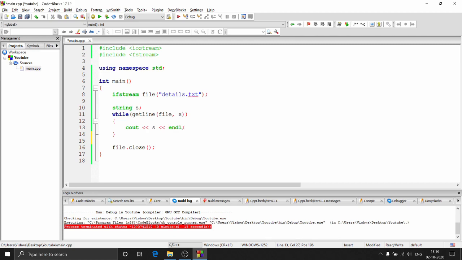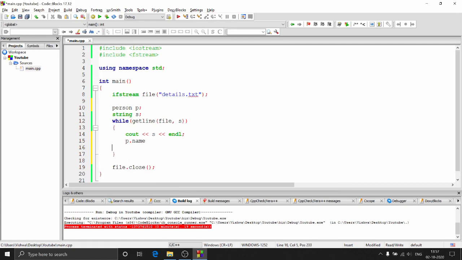So that is the only reason people use .dat files, because once you have a class, once you read it inside a class, it's just like you have something like p, and once I read this inside this, what I'll do is I'll just do p dot name. I'll get the name, p dot age, I'll get the age, and something like that. So p dot age will give me the age.